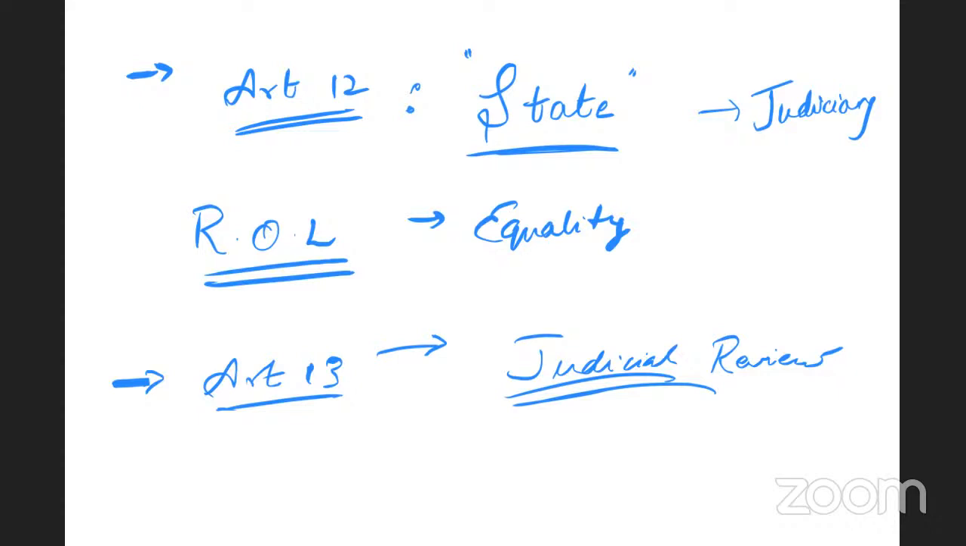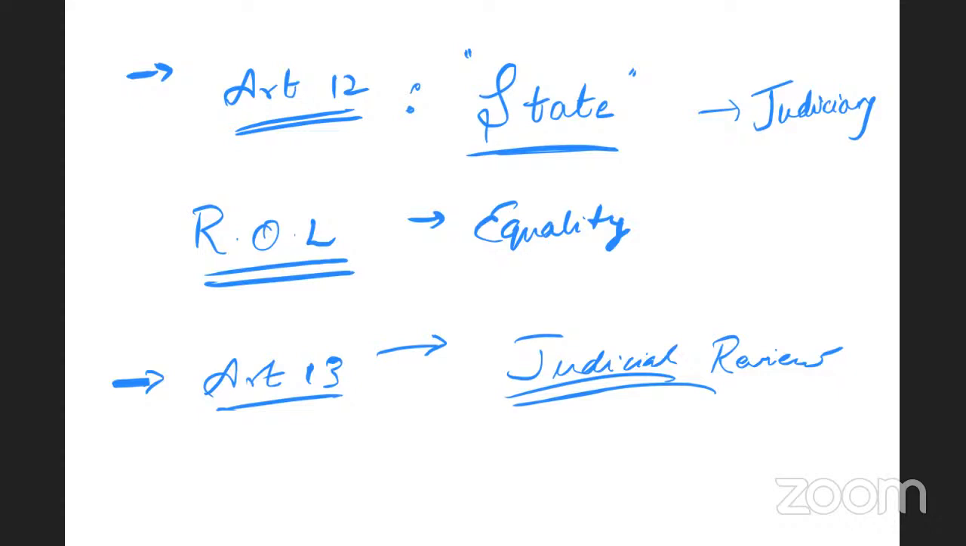That is, the implicit power given under Article 13 in the constitution is providing for judicial review to the Indian judiciary. It is not explicitly mentioned in the constitution. Please note that. Correct me. In the initial stage, I said it explicitly mentioned, but it is implicitly mentioned under Article 13.